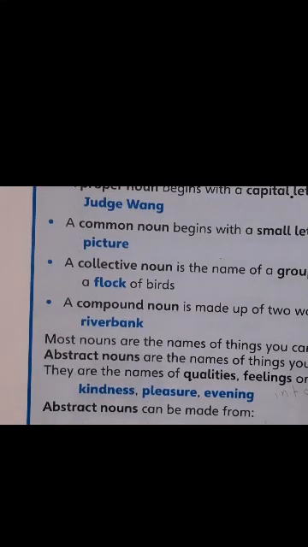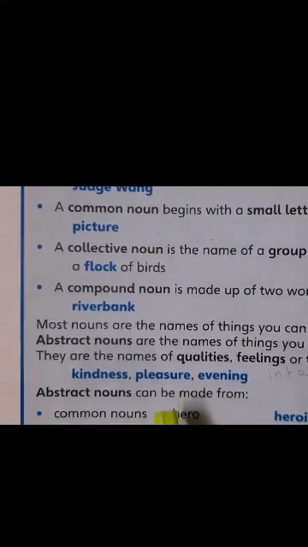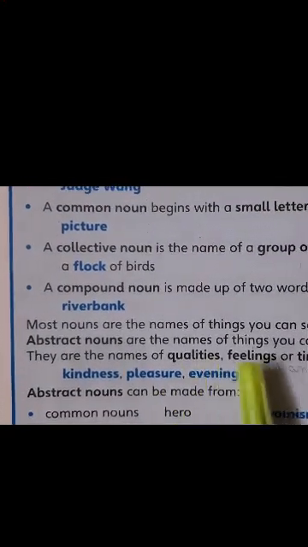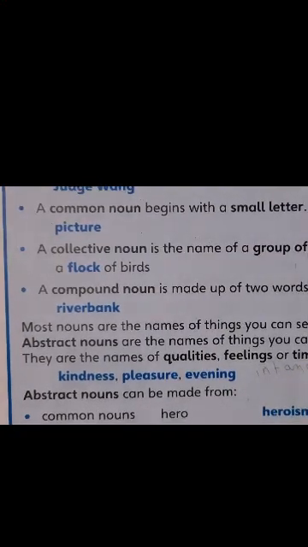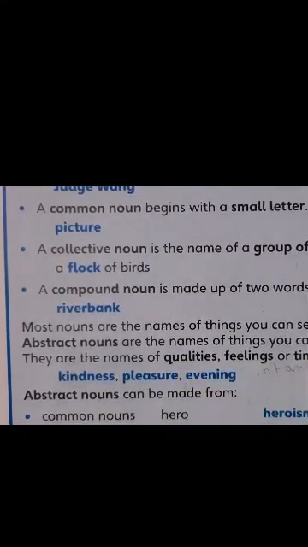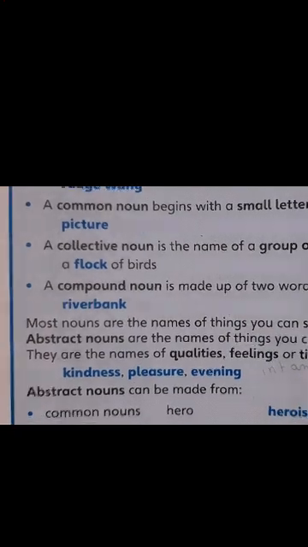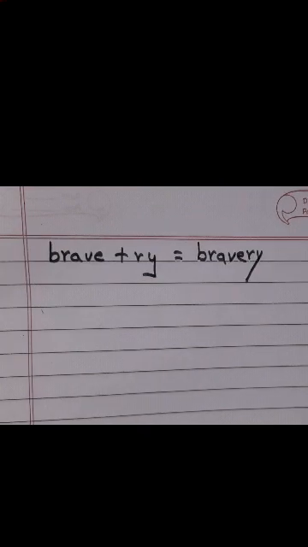As they have told us over here, children, if you see here carefully, they are names of things you cannot touch or see. They are names of qualities, feelings or times. So I can feel the anger. I can know that somebody is angry, but I cannot touch anger or honesty.